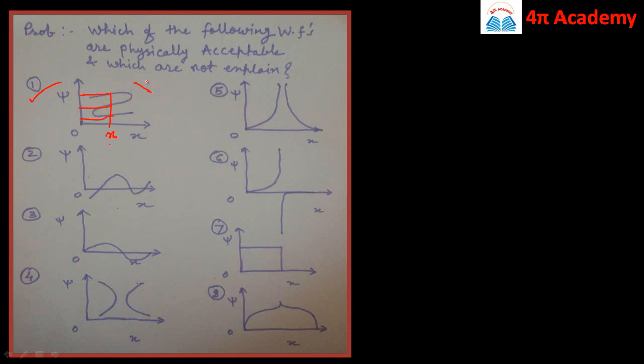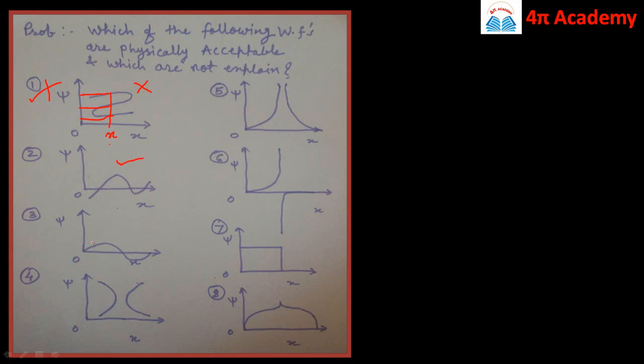Now if you look at the second problem, here the wave function is continuous, finite, and also single valued, because for each value of x it will yield only one value of psi, and therefore the second one is an acceptable wave function.